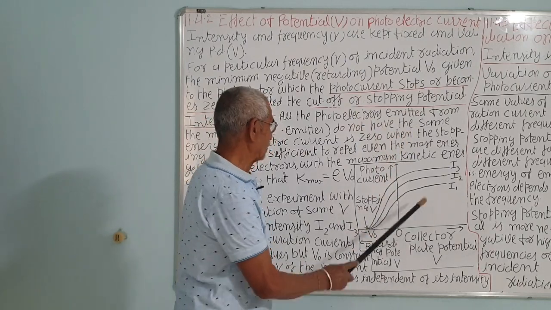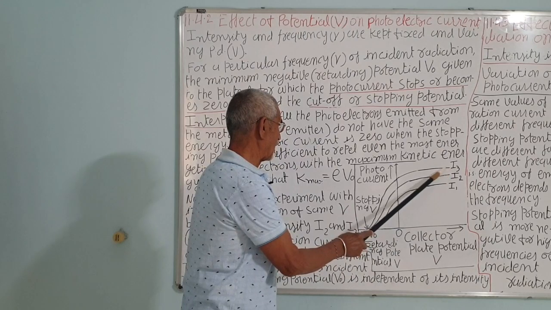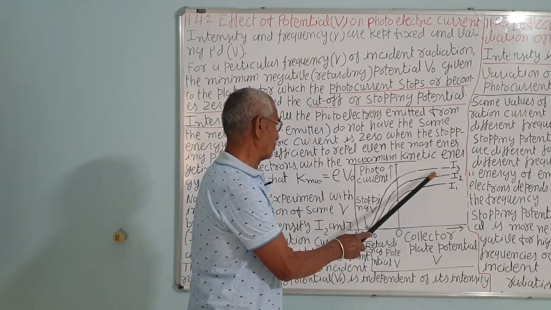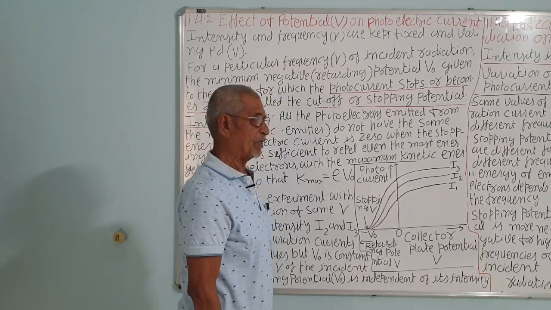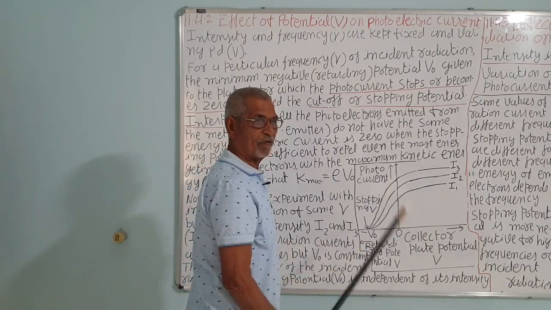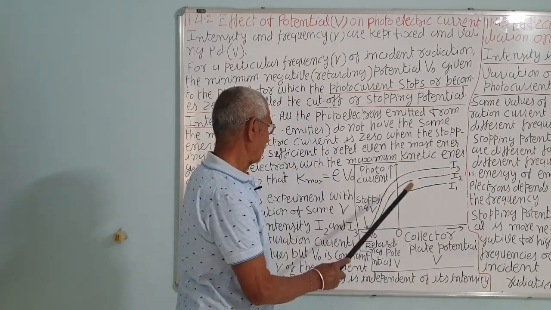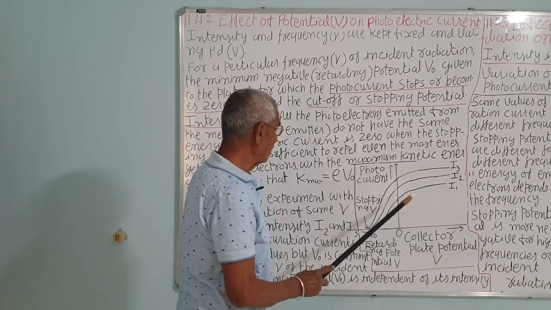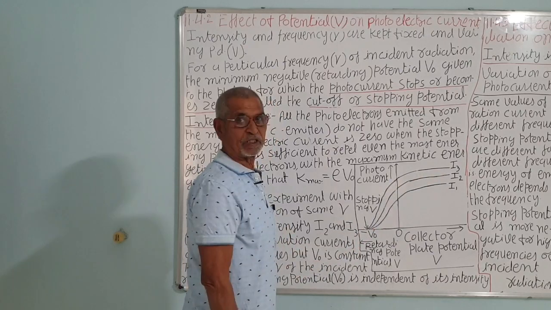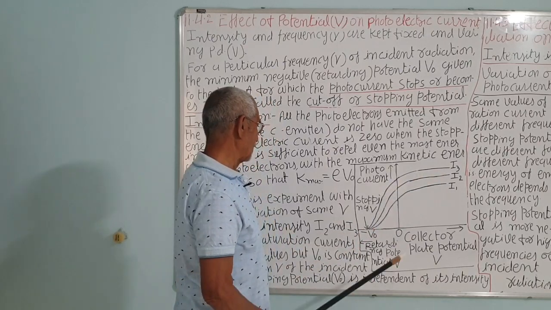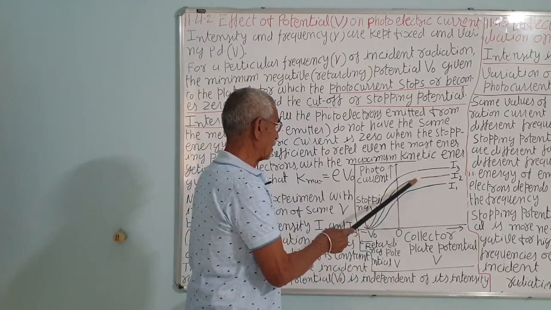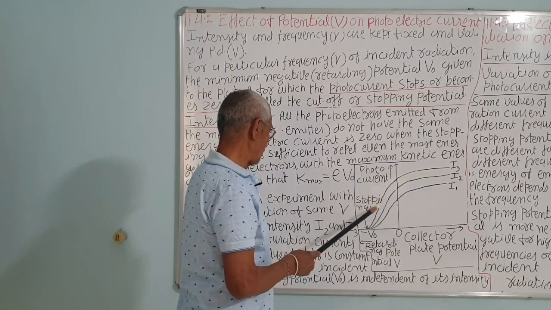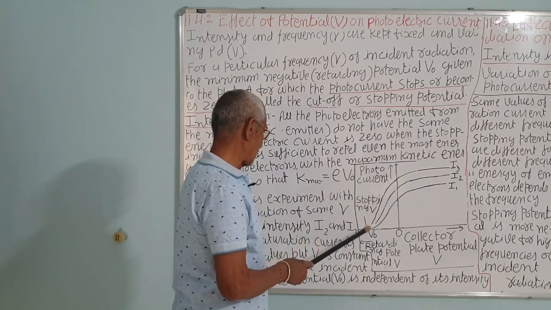Remember, if you change the intensity again, say I3, the source is brought still nearer to the cathode C, that is the emitter C. Again the potential of the anode A is decreased, so it will start repelling the electrons and the current will decrease.